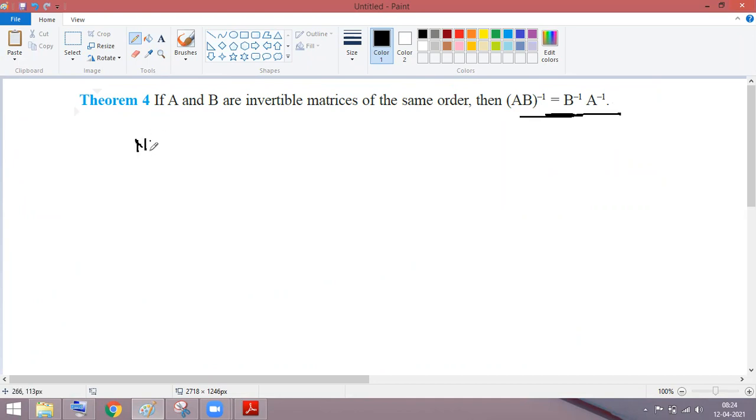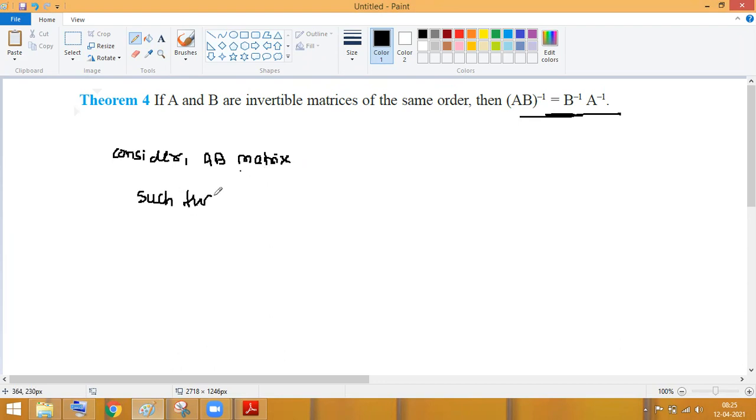Now, we can say consider AB matrix such that AB into AB inverse should be equal to what? Can anyone tell me what is AB into AB inverse equal to?